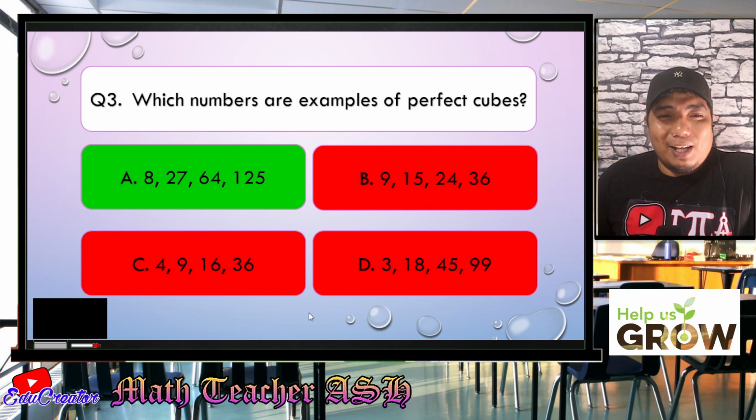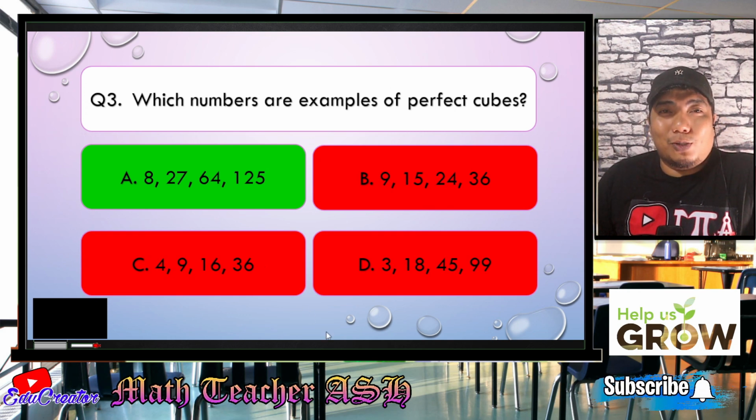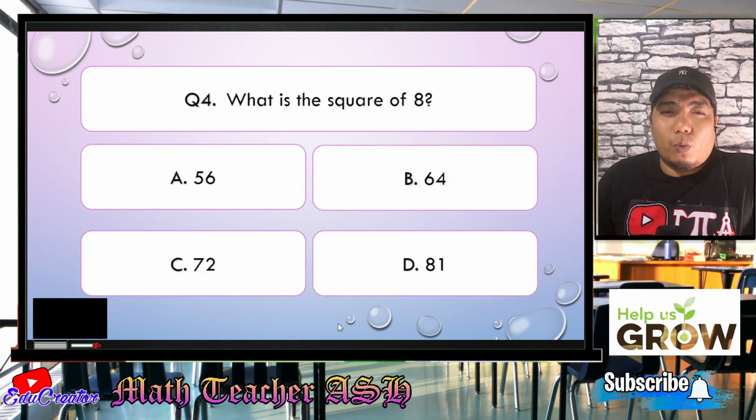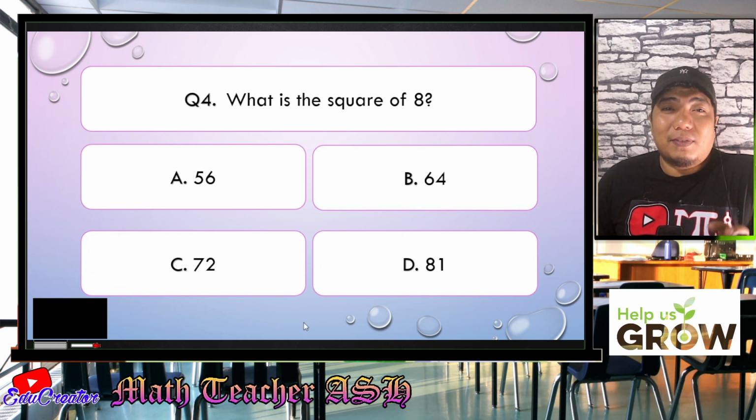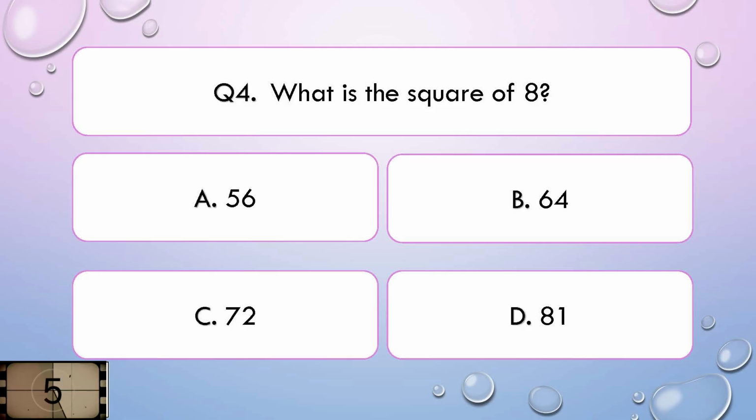So I hope you are enjoying our questions. Let's go to question number 4. What is the square of 8? Is it A, 56, B, 64, C, 72, or D, 81? I'll give you 5 seconds to think about your answer.